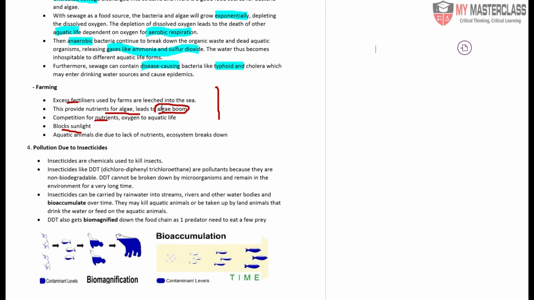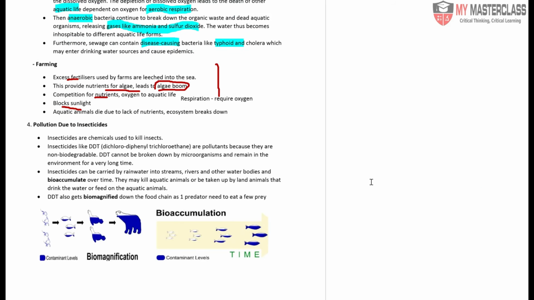So what happens when there is a lack of sunlight? Respiration will start to take over. When we have respiration taking place, that means it will require oxygen. With the requirement for oxygen, and there being limited oxygen in the pond or the lake itself, it will lead to the death of the aquatic animals, and the entire ecosystem will then shut down.